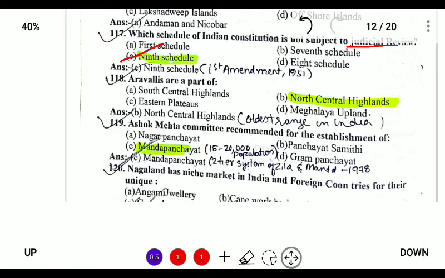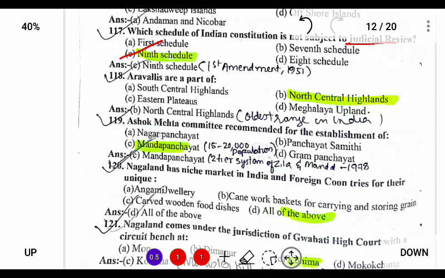Next, Aravallis is a part of the North Central Highlands. So we know that Aravallis is located on the western part of India, and it starts from Delhi to Gujarat state, and it is located on the North Central Highlands, and it is the oldest range in India.